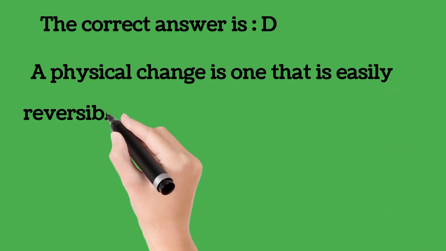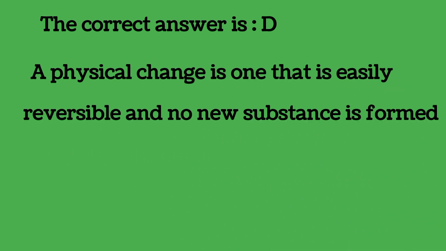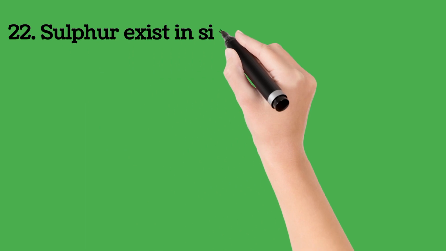A physical change is one that is easily reversible and no new substance is formed. So when you freeze your ice cream, no new product is formed and you can still reverse it to the liquid form. Hence, it is an example of a physical change.